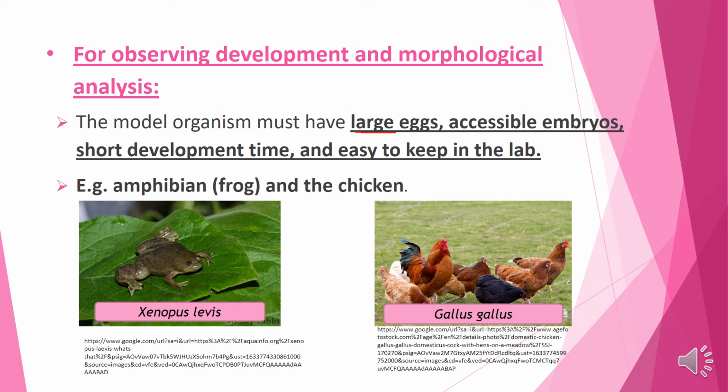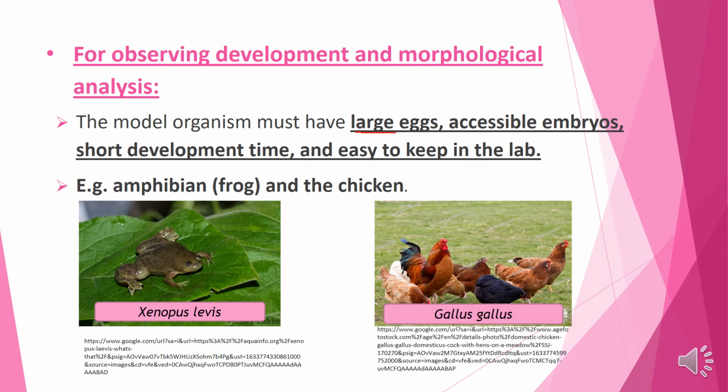So if we have to study the development and the morphology of a particular organism, then the model organism must have large eggs, accessible embryos, short development time, and the organism must be easy to keep in the laboratory. If the organism has large eggs and accessible embryos, then the manipulation of embryos becomes very easy, as well as observation.